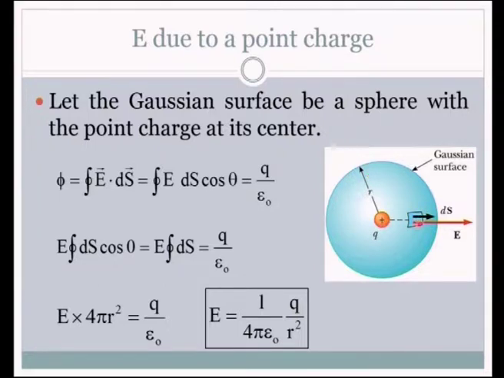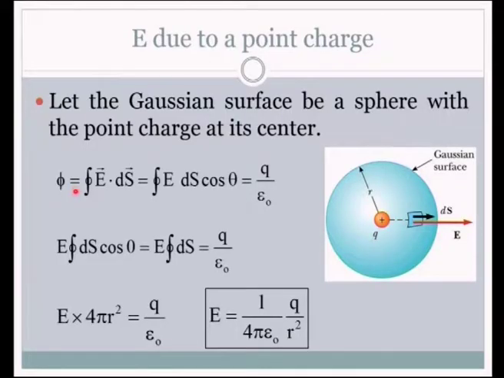The electric field will be coming out from the positive charge, and at that point the area vector is also along the electric field, it is also coming out. So the Gaussian surface is a sphere of radius r. What is the distance between the point charge and this elemental area? It is again r. Hope you could look at the orientation of this picture.